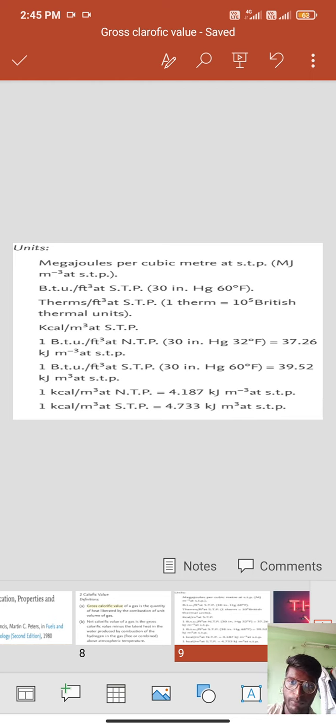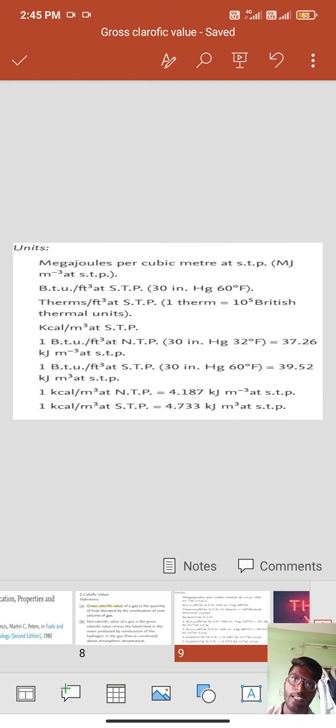Therms per cubic foot at STP. 1 therm is equal to 10 power 5 British thermal units. 1 calorie per meter cube at NTP is equal to 4.18 kilojoules per meter cube at STP. These are the units of gross calorific values.